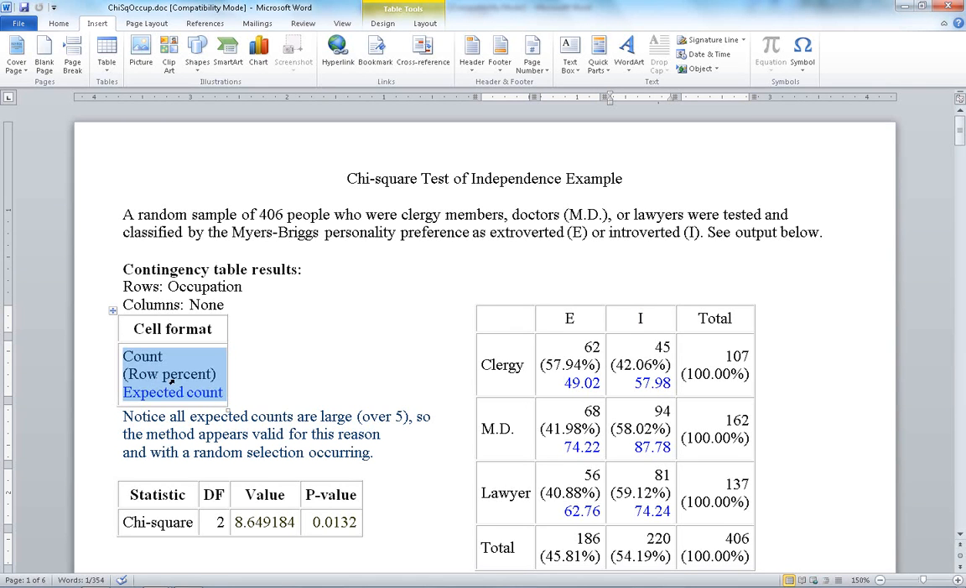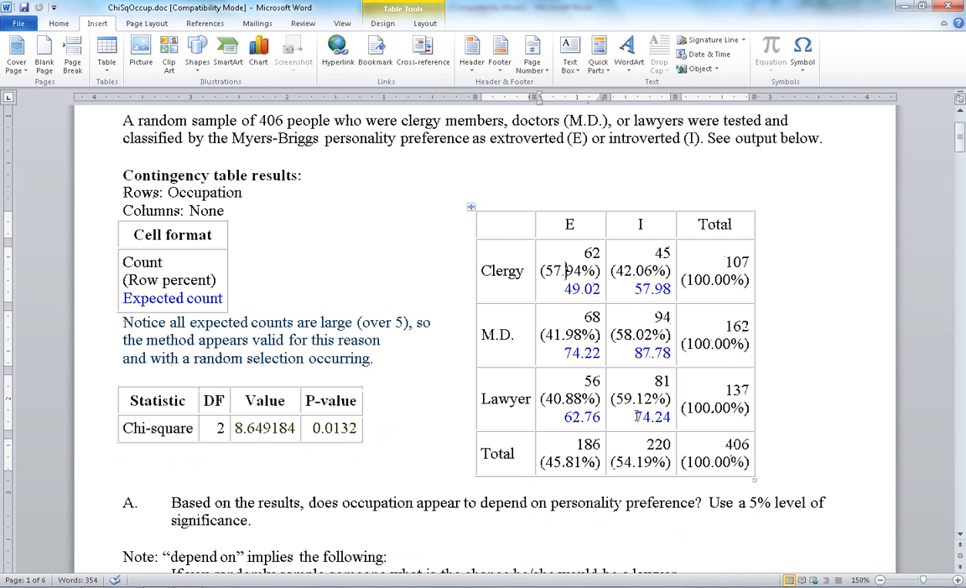Notice the cell format tells you the row percent, so 62 divided by 107 is 57.94%, 45 divided by 107 is 42.06%, and so on. Those are given in parentheses. The expected counts I have highlighted in blue, and we can see that all of those are 5 or greater. So it does seem like this would be a valid exercise in terms of the expected cell counts all being 5 or more. Our chi-square test statistic is about 8.65 with a p-value of 0.0132.